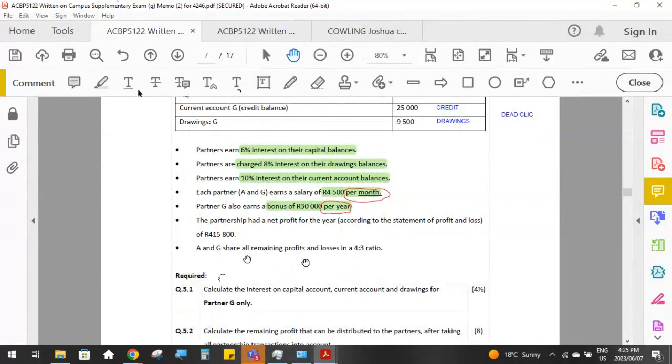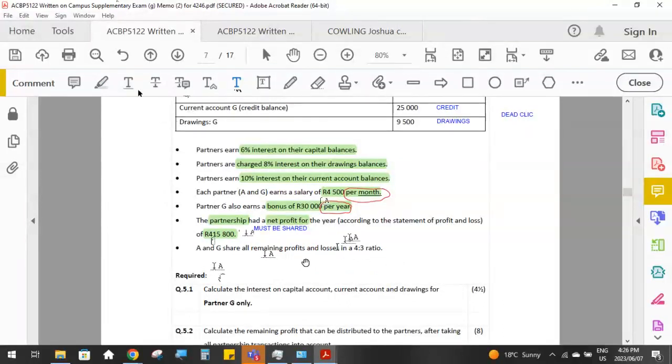Then at the end of the year, the partnership had a profit for the year of 415,800. So take note that that is the entire partnership as a whole. Their profit is 415,800. So that is the profit that must be shared between the partners. And the partnership agreement says that profits and losses are shared in the ratio 4:3.